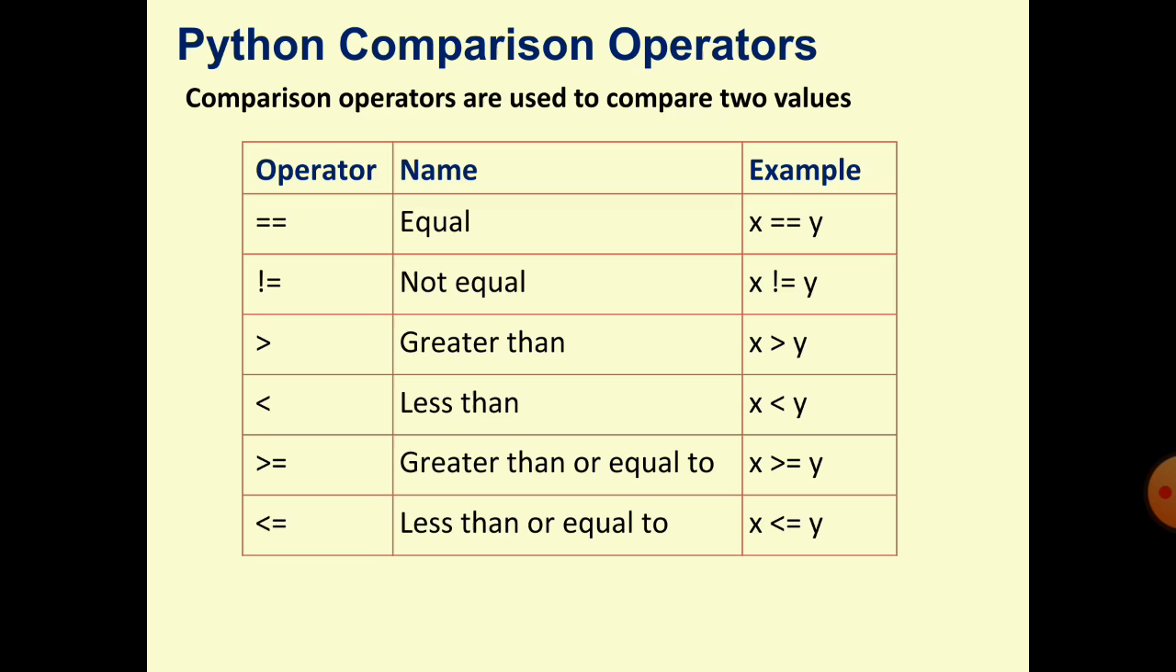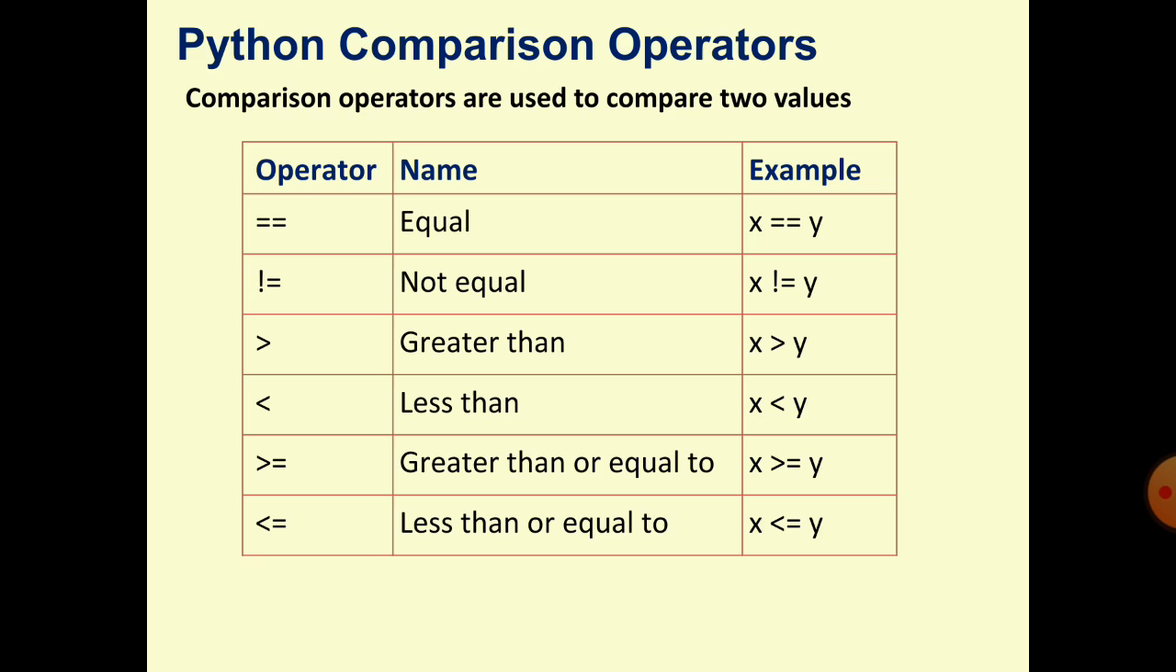Because if the value of x is not equal to y, then it returns true. If x is 4 and y is 5, return true. But when both values are 5 and 5, both are equal, then it will return false. And greater than: the value of x must be greater than y to be true, otherwise false.